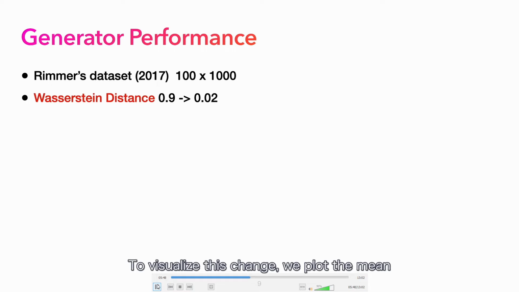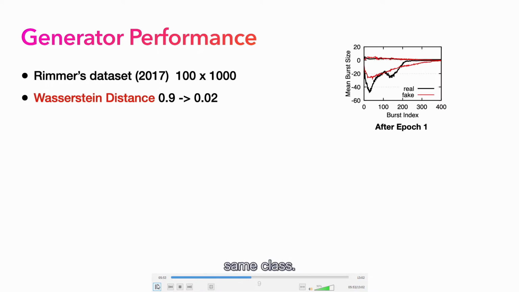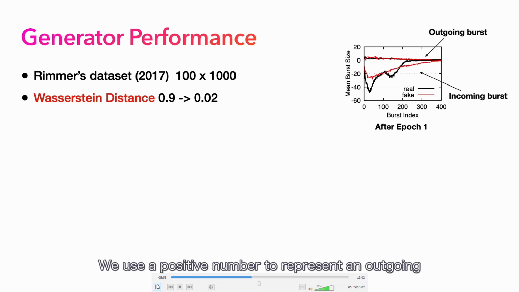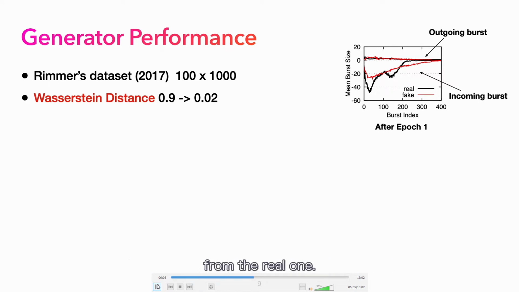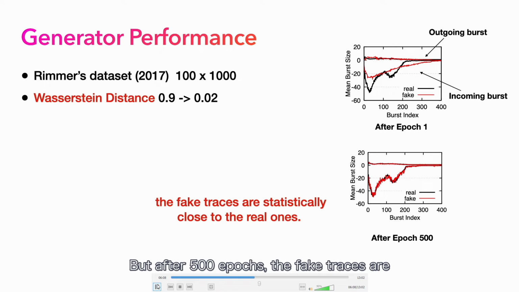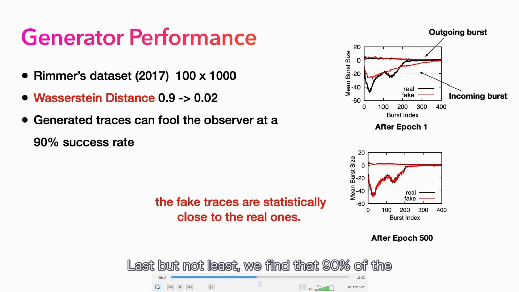To visualize this change, we plot the mean burst sizes of the generated traces of the same class. As shown in this figure, we use a positive number to represent an outgoing burst and a negative number to represent an incoming burst. After one epoch, the fake trace is different from the real one. But after 500 epochs, the fake traces are statistically close to the real ones, as the red line is close to the black line. Last but not least, we find that 90% of the generated traces are classified into their expected classes.